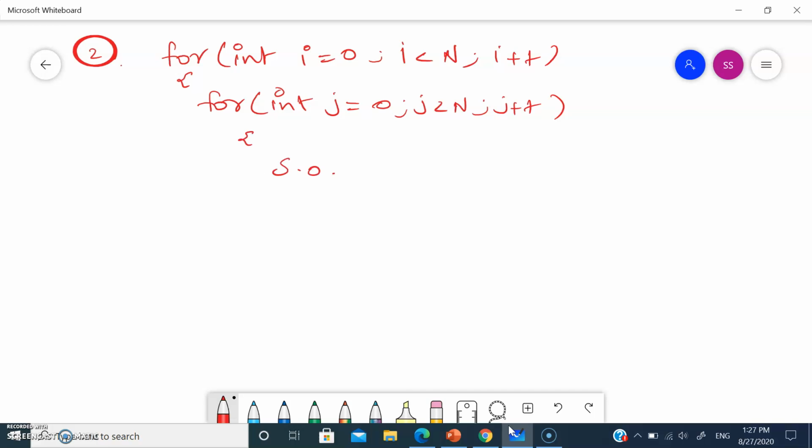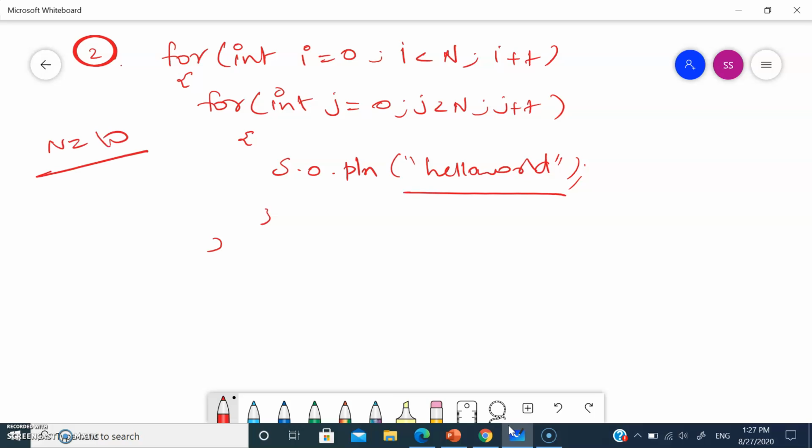Now I'm going to say System.out.println hello world. Previously I was printing the data in linear order. Previously n is equal to 10, but now n became n into n, right? So 20 times it's going to print. This we call quadratic.